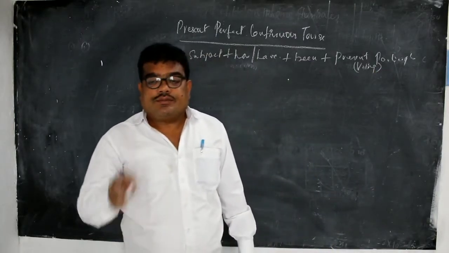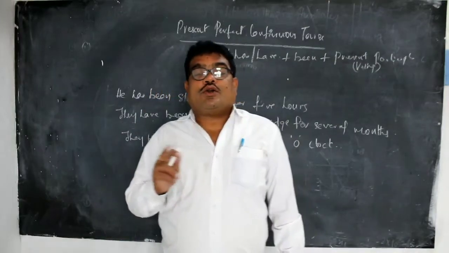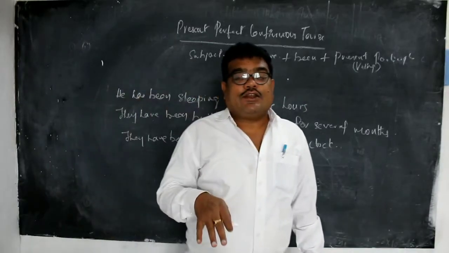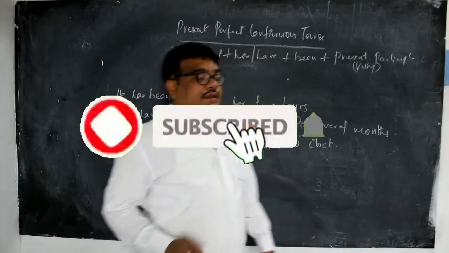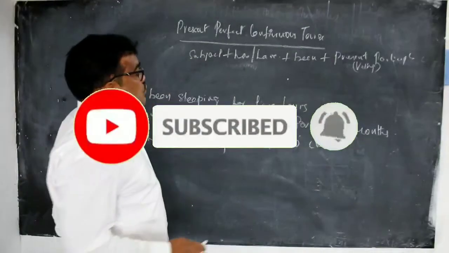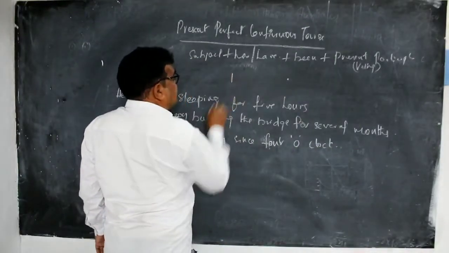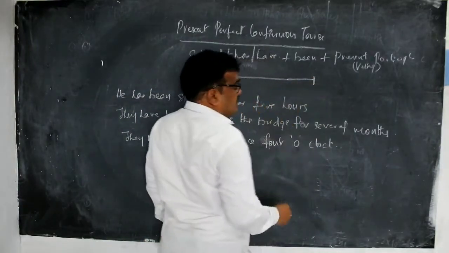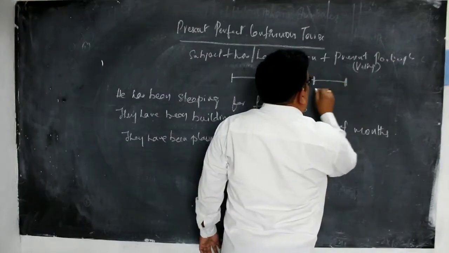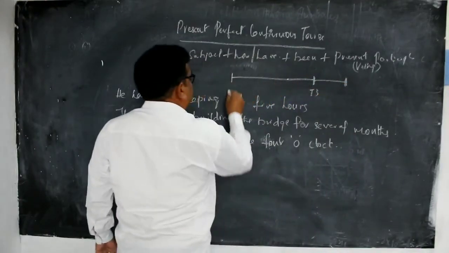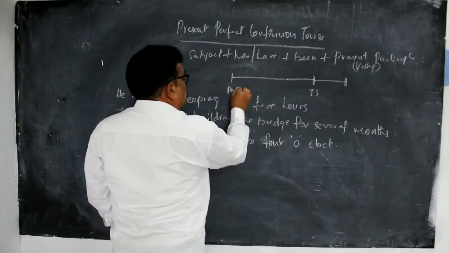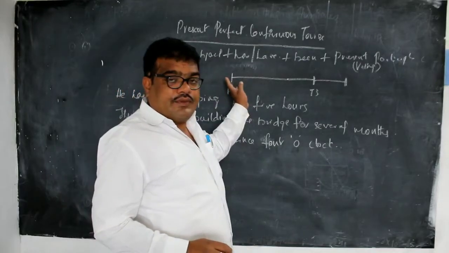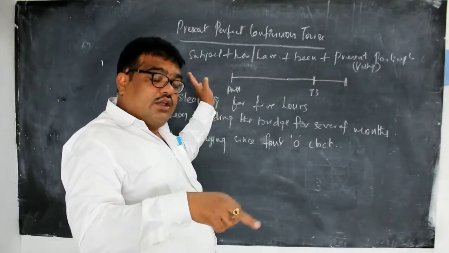When it is used: to talk about an action which has started in the past and is still continuing at the time of speaking. I will show through this line. For example, the action has started here in the past and we are speaking here, and it will be continuing after the speaking words. The action which started somewhere in the past and is still continuing while speaking.